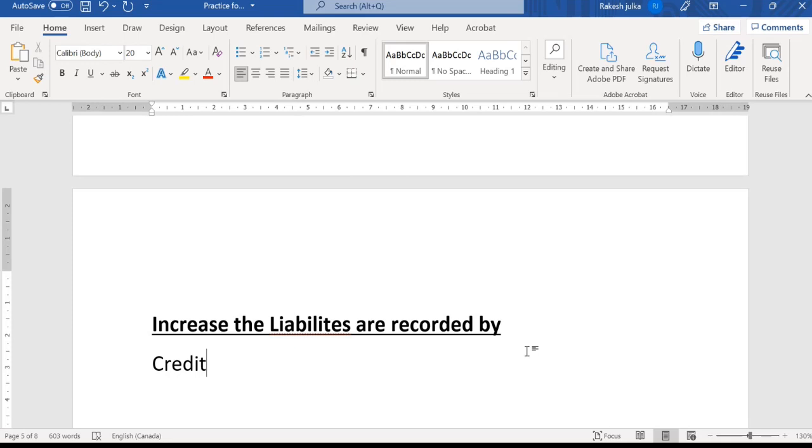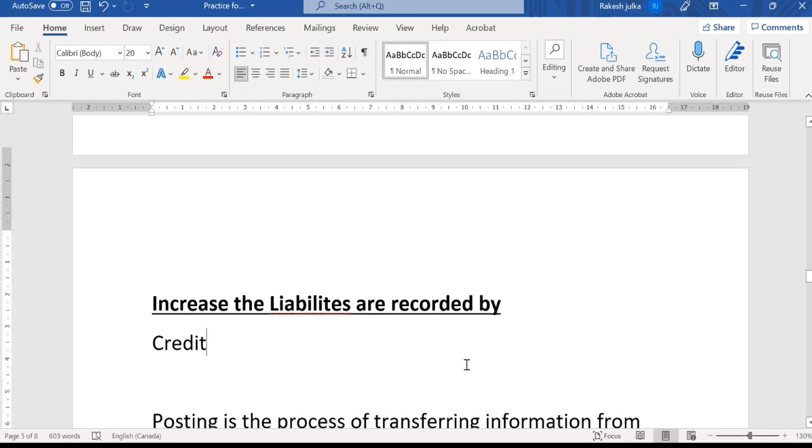And also we know the debit and credit rules, I mean the golden rules of accounting: personal, real, and nominal. So accordingly, the increase or decrease in the liabilities can also be interpreted with the help of those golden rules of accounting.